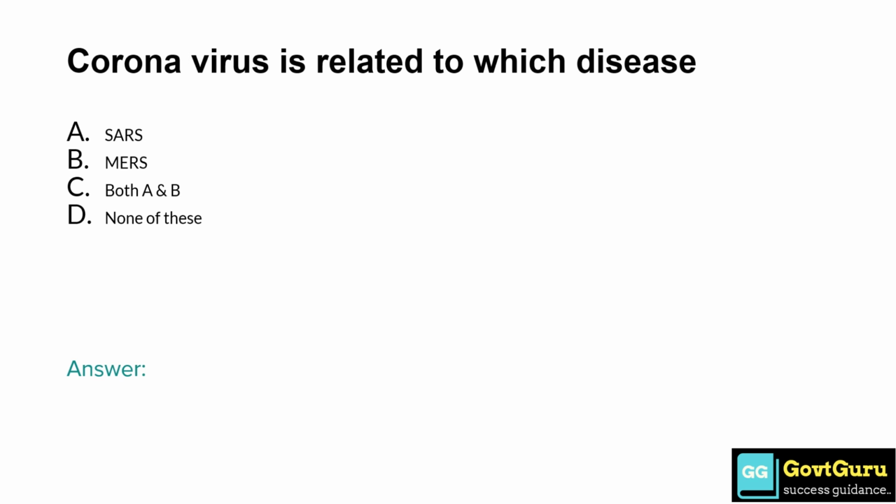Coronavirus is related to which disease? Option A, SARS. Option B, MERS. Option C, both A and B. Option D, none of these. So the answer is option C, both A and B.